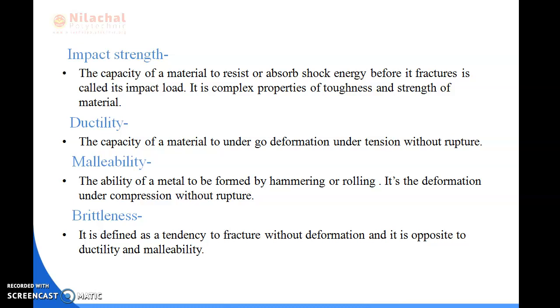Impact strength depends fully upon the structure of a material. It is sensitive to the rate of loading and to the temperature, as well as the stress. It is highly sensitive to loading rate and temperature, and the stress also varies accordingly. This is called the impact strength of a material.